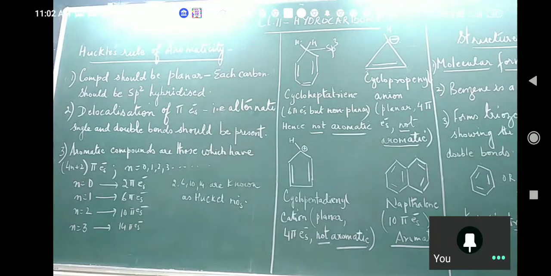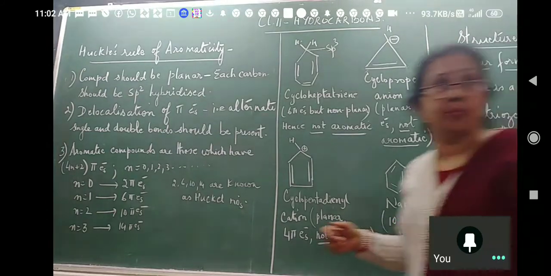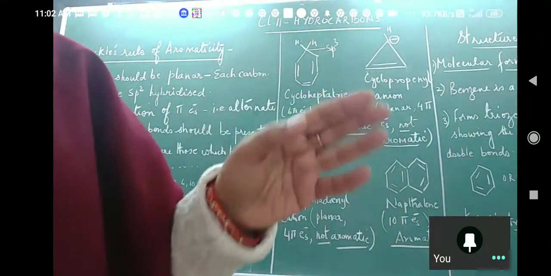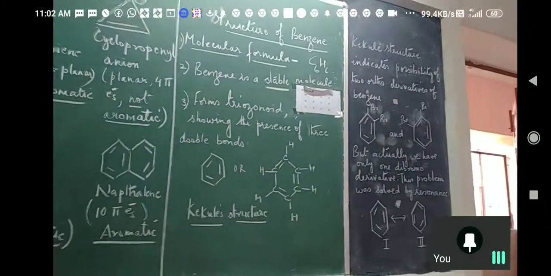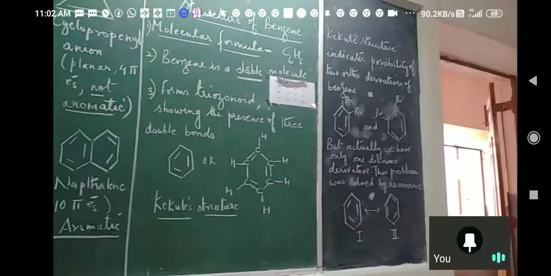Alright. Now we come to our wonder compound, and that is benzene. Organic chemistry cannot do without benzene. What is so special about this compound? Molecular formula is C6H6. So if somewhere the molecular formula is given as, say, C7 or C8, you must keep an option that the compound may be aromatic containing a benzene ring.